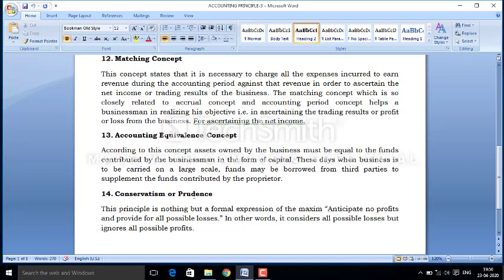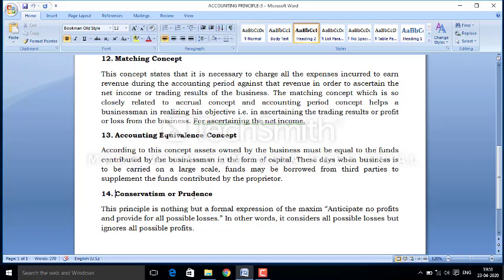But while recording the debtors, we create a provision for bad debts, so that in any case, if any debtor becomes insolvent and can pay nothing, or can pay only a partial amount, or if any debtor becomes doubtful and may embezzle our amount, we are covered. So this is conservatism or prudence.